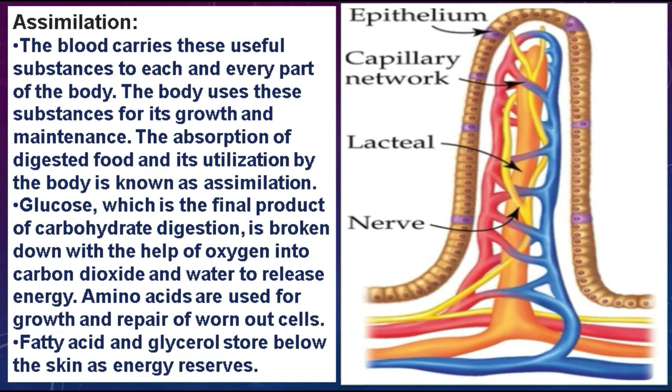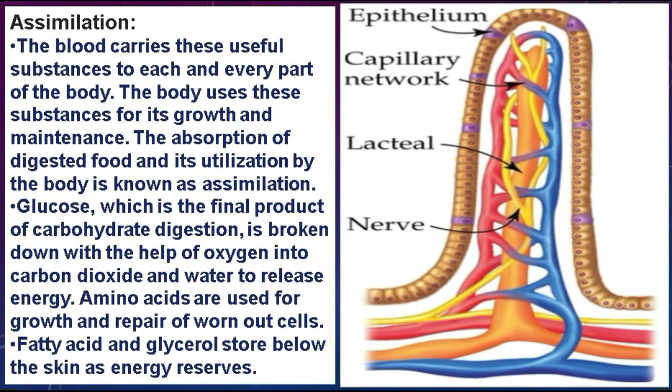For example, glucose, the final product of carbohydrate digestion, is ultimately broken down with the help of oxygen into carbon dioxide and water to release energy. In the same way, amino acids are used for growth and repair of worn out cells, and the fatty acids and glycerol are stored below the skin as energy reserves. Now let's move on towards the next slide.